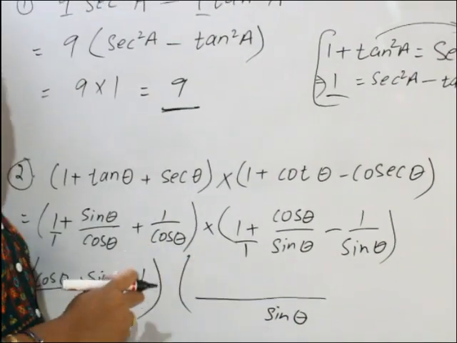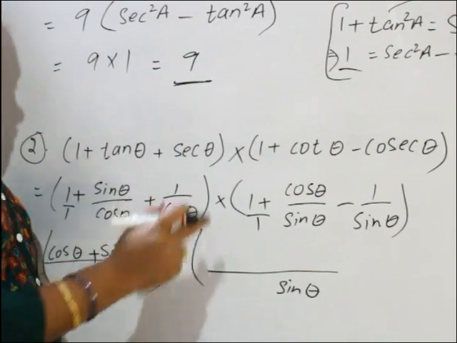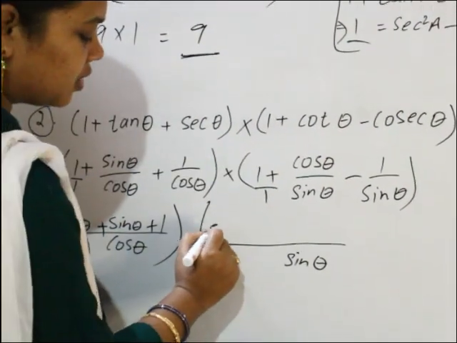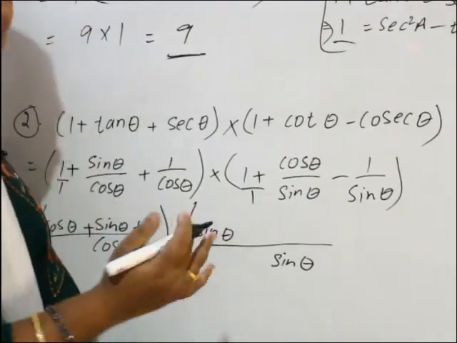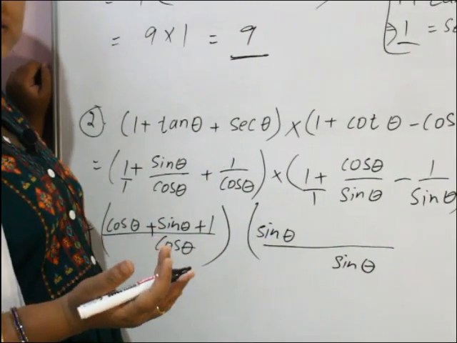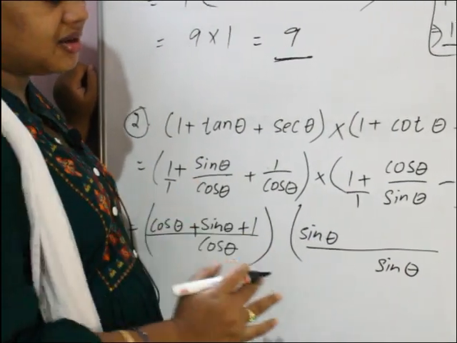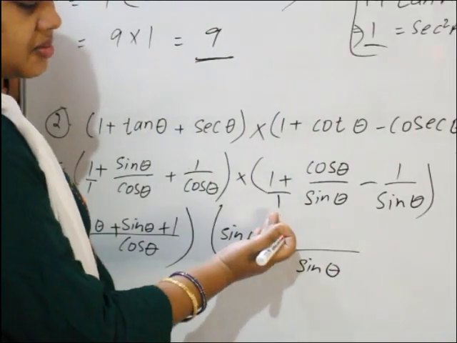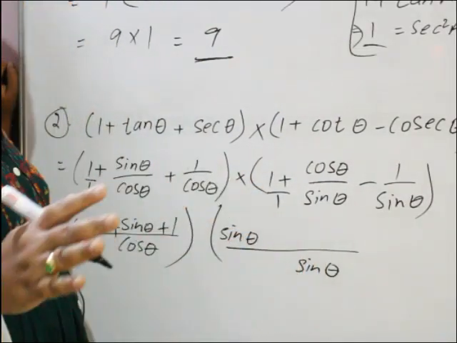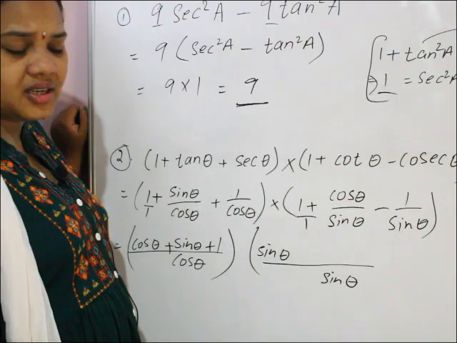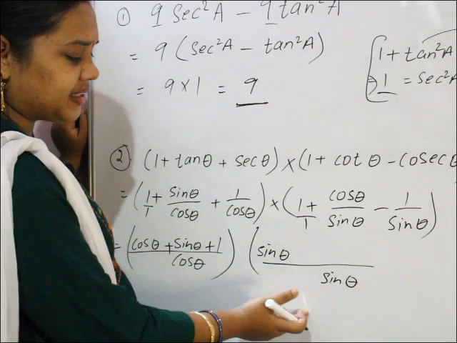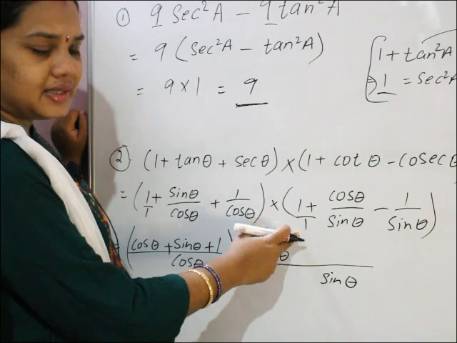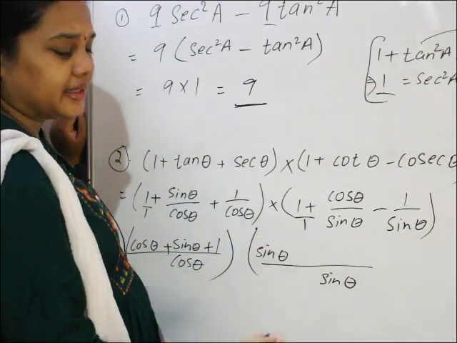Sin theta by 1 sin theta into 1 sin theta. See children, the simple fractional addition subtraction how we are doing. Same thing, LCM of denominators. Then write the LCM of 1 sin theta. LCM of 5 and 1 is what? 5 only. Like that one is sin theta. Now sin theta by 1 sin theta into 1 sin theta.